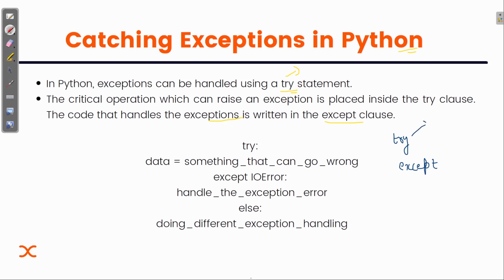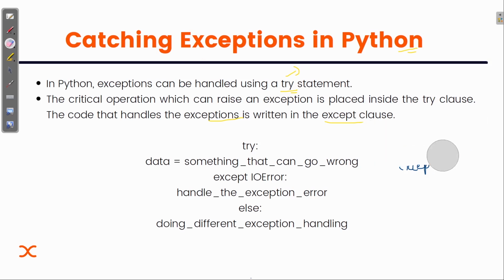Inside try, we write the code that will cause an error. And inside the except clause, we will write the code to handle it. We will write the statement that we want to execute if that specific error happens.